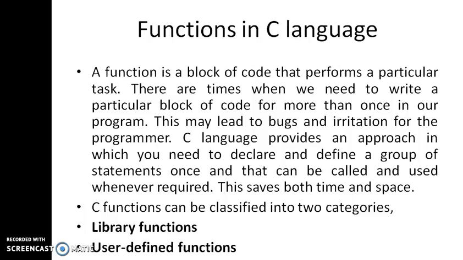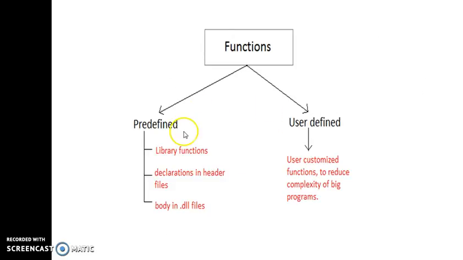C functions can be classified into two categories. One is library function and the other one is user defined function. Let me show the picture of how the functions are. See this? These are the predefined functions and user defined functions. Predefined functions are library functions, declared in header files and so on. And the user defined functions reduce the complexity of big programs.